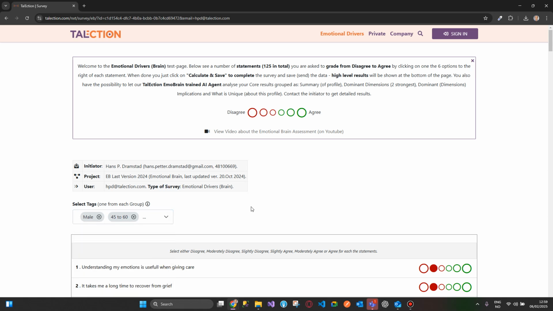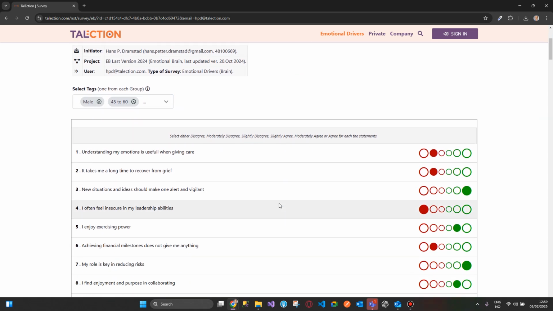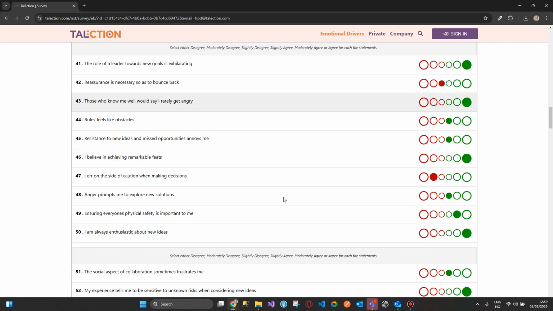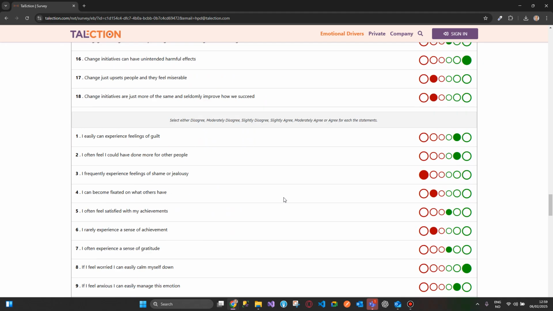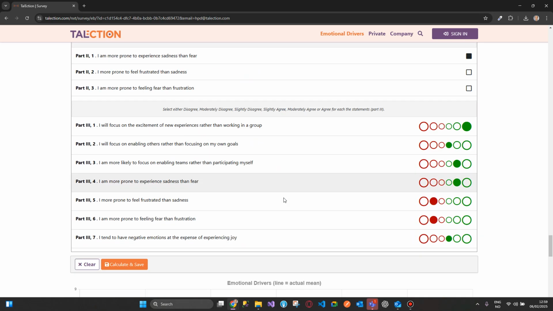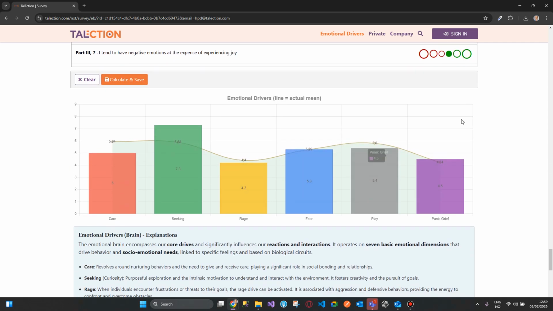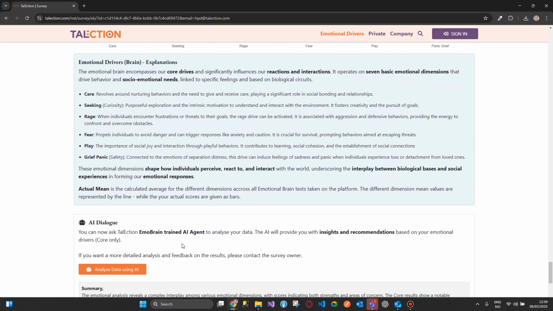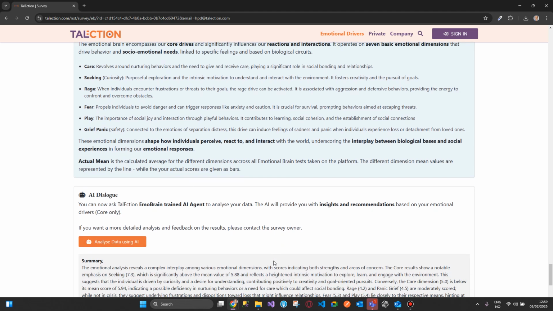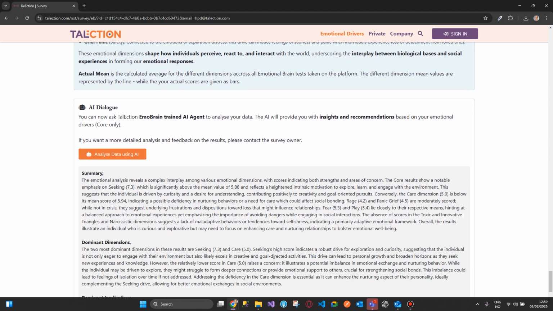Then the tags you are asked to select, and then the survey itself with some sections where there is another dynamics. The calculate and save the results, then the chart displaying the results itself, and then the AI dialogue where you get responses or more insight into your results from the AI agent on Telection that is trained on emotional drives.